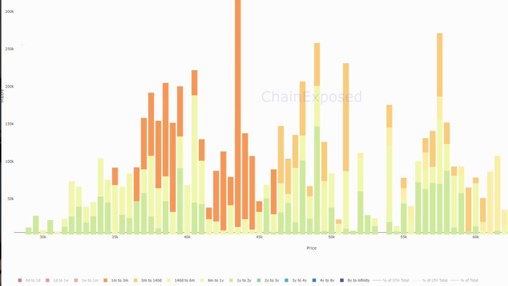So if you're coming from say 45K up to 47K, and there are a lot of individuals holding the asset there, especially if they're longer term holders, you know you're very likely to meet resistance. Conversely, if you're at 45K and you're coming down to 40K and there are a large number of holders there, you're very likely to meet support at that level because you're going to run into a place where these longer term holders are unwilling to sell the asset as the price is coming down. So the sellers become exhausted.